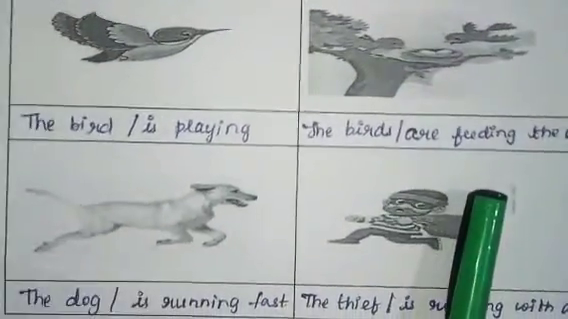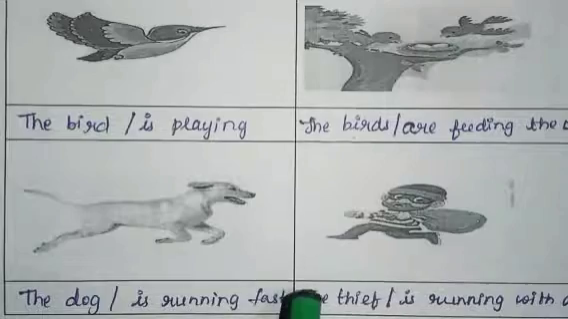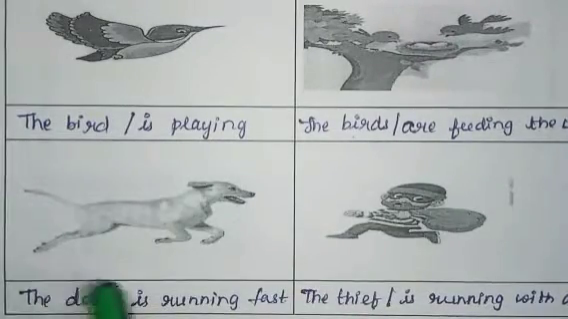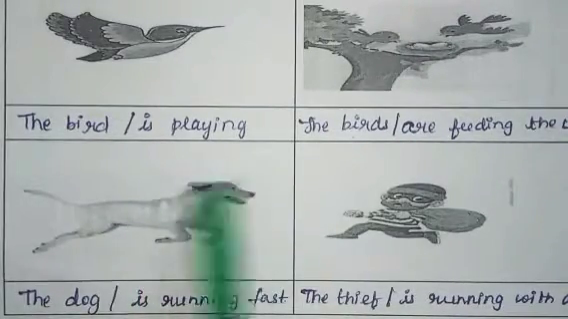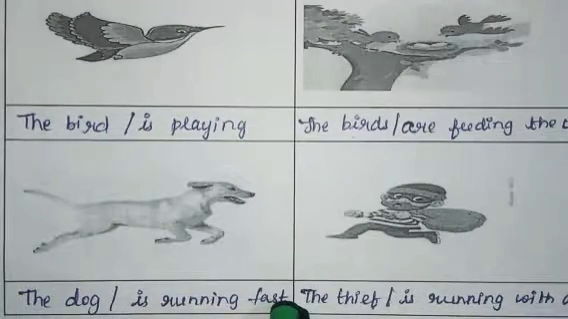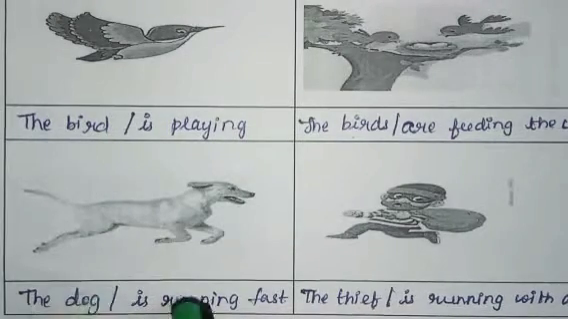Next, the dog is running fast. So the dog in this picture, what does this dog do? Is running fast. So the dog is the subject, is running fast is the predicate.